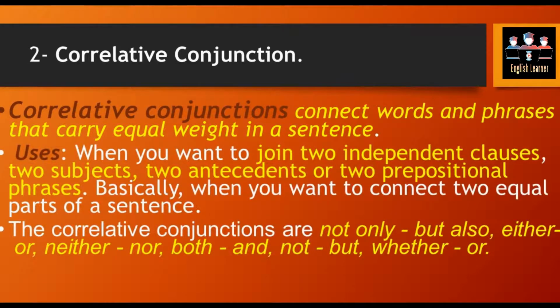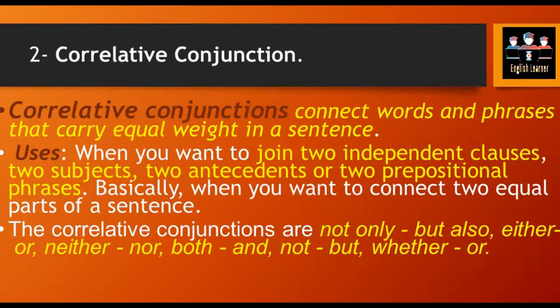Let's see its usage. When we want to join 2 independent clauses, 2 subjects, 2 antecedents, or 2 prepositional phrases. So basically you want to connect two equal parts of the sentence. Equal means they have equal rank, they deliver equal meaning but in a different way. For example, correlative conjunctions are not only, but also; either, or; neither, nor; both, and; not, but; and whether, or.